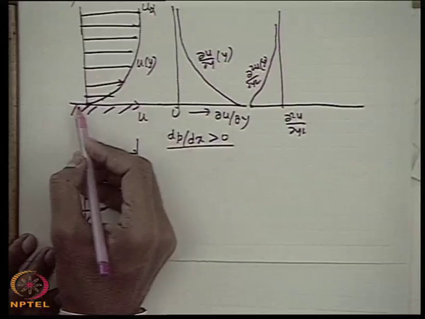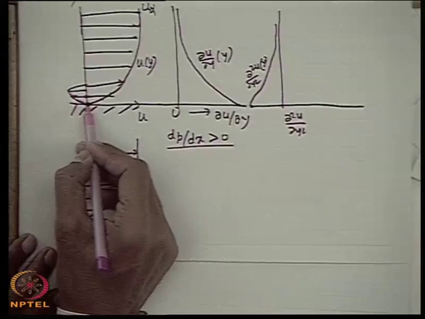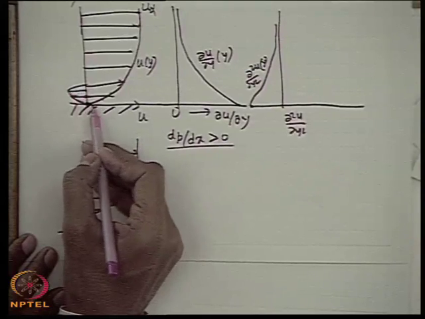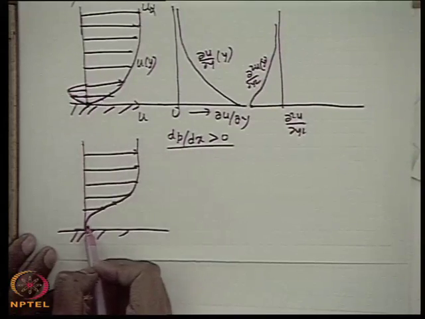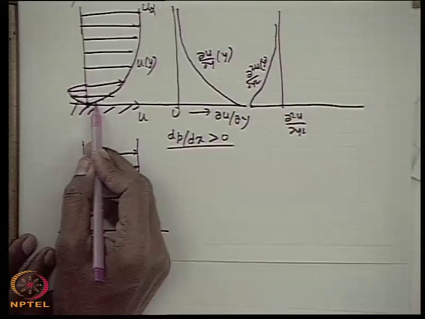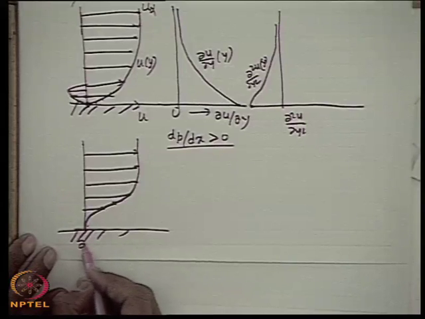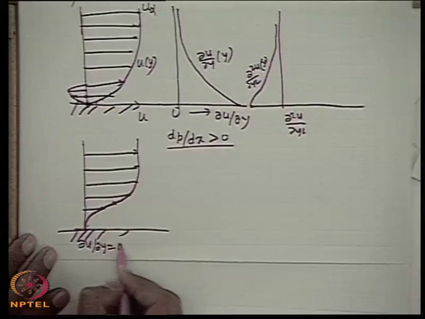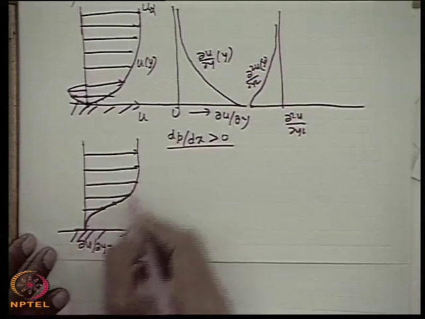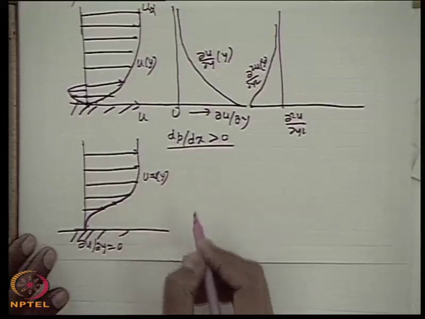That means, when the boundary layer separation takes place, the velocity profile will be like this. Just at the juncture of the boundary layer profile, the velocity curvature becomes 0. The slope changes from one direction to the other. The sign of the slope changes from positive to negative. Therefore, ∂u/∂y is 0 at the juncture of the boundary layer separation. So, the velocity profile gets a shape like this, u as a function of y.